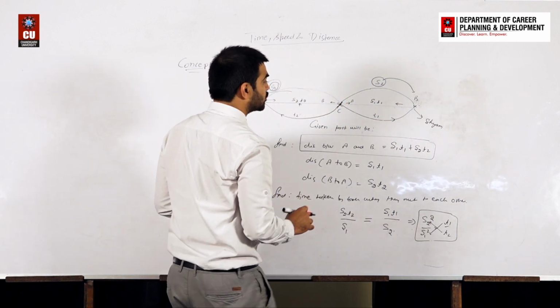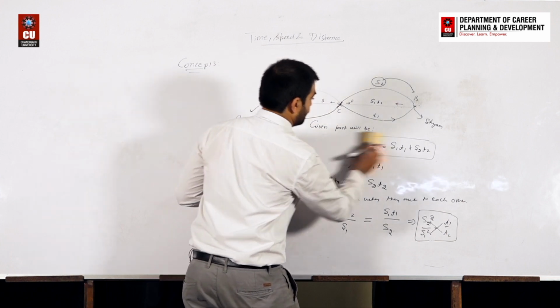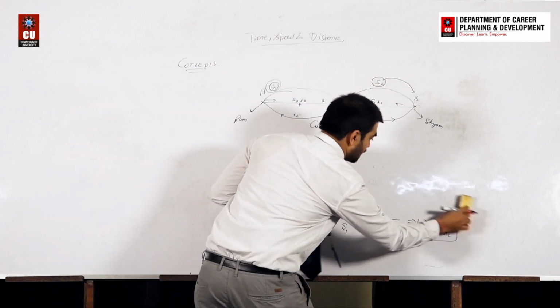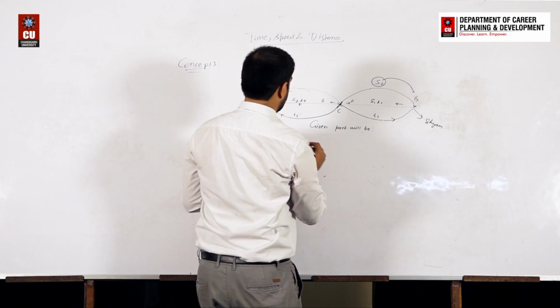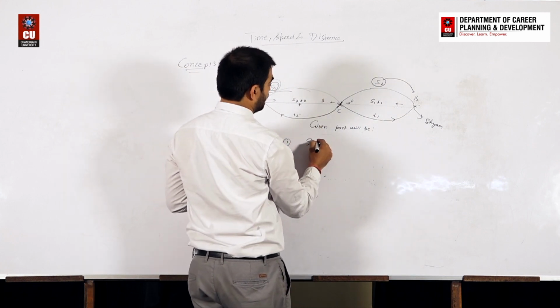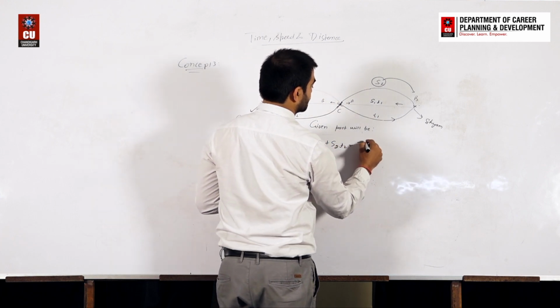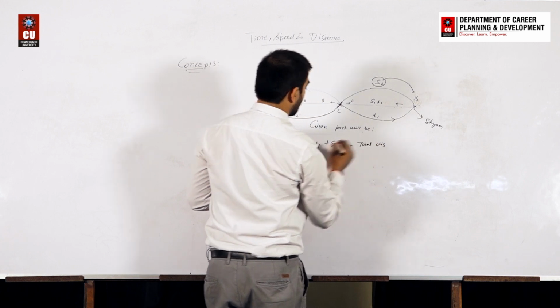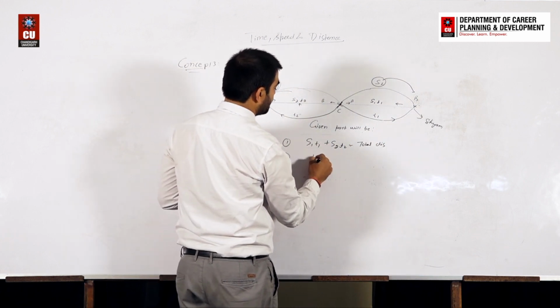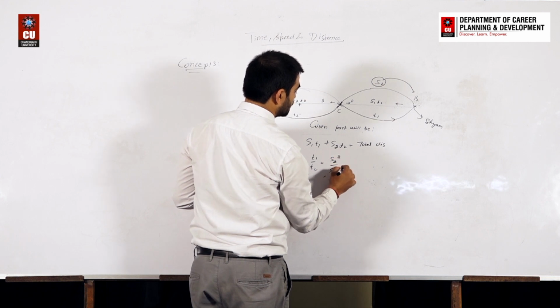Okay, now take question point part number 3. We are writing down, so let's rub it. So we can say that in the first part, S1 T1 plus S2 T2 is the total distance, and in the second part T1 by T2 is equal to S2 square by S1 square.